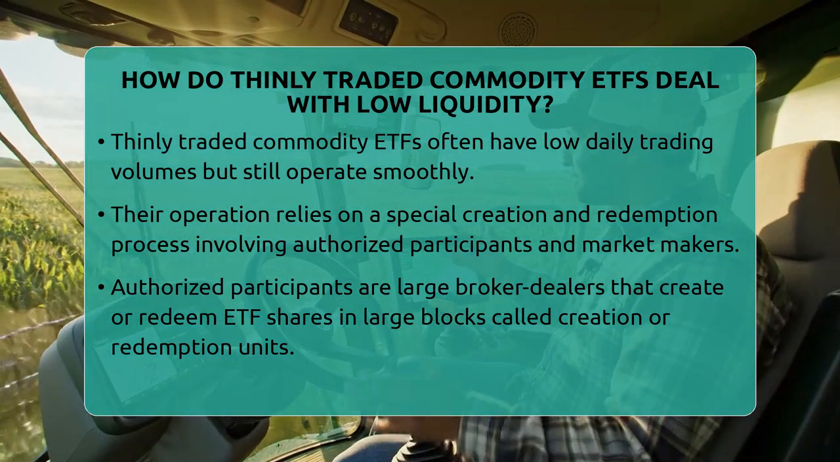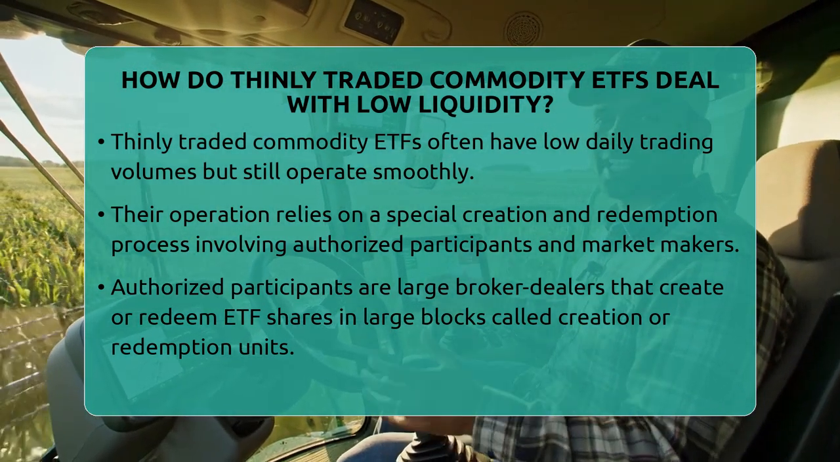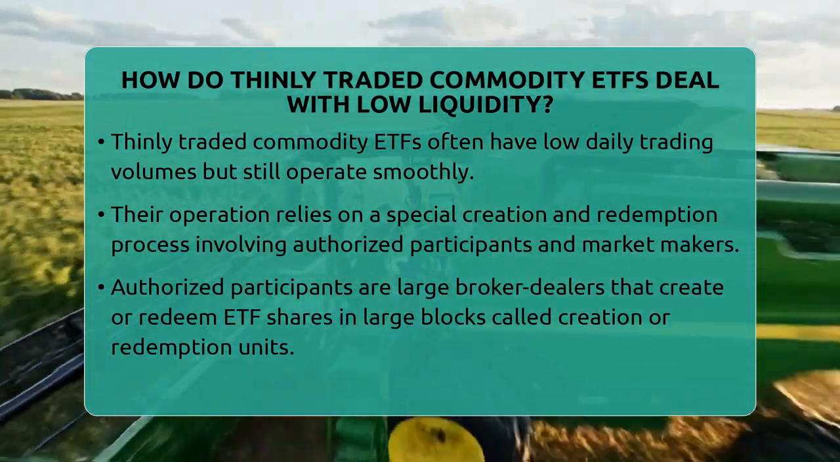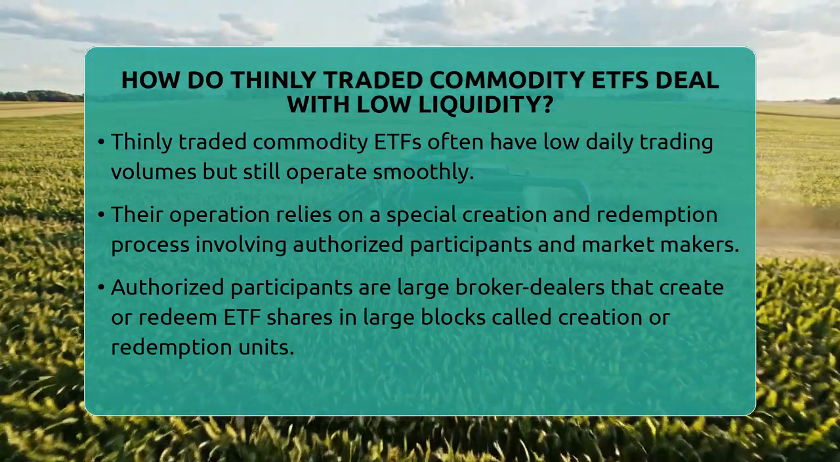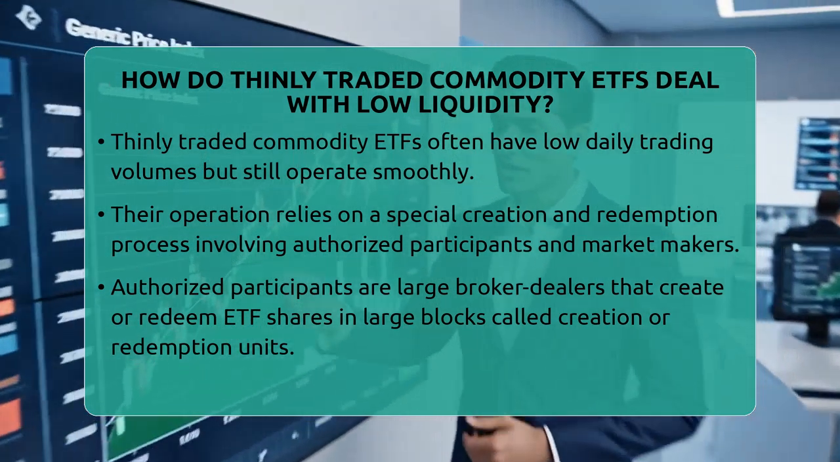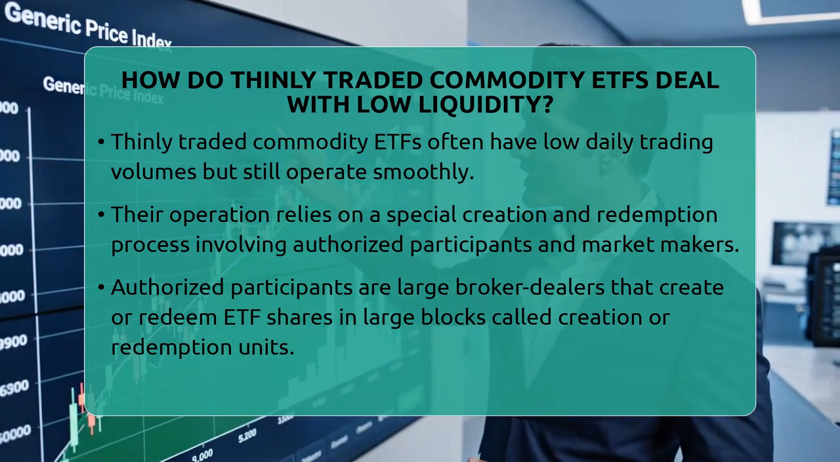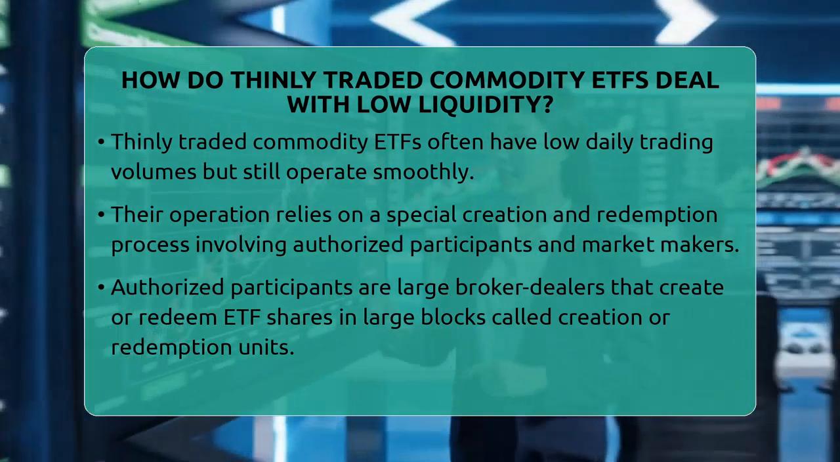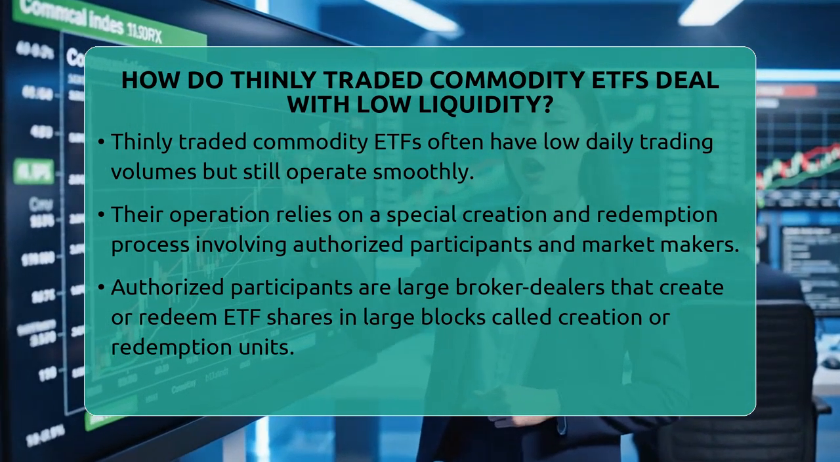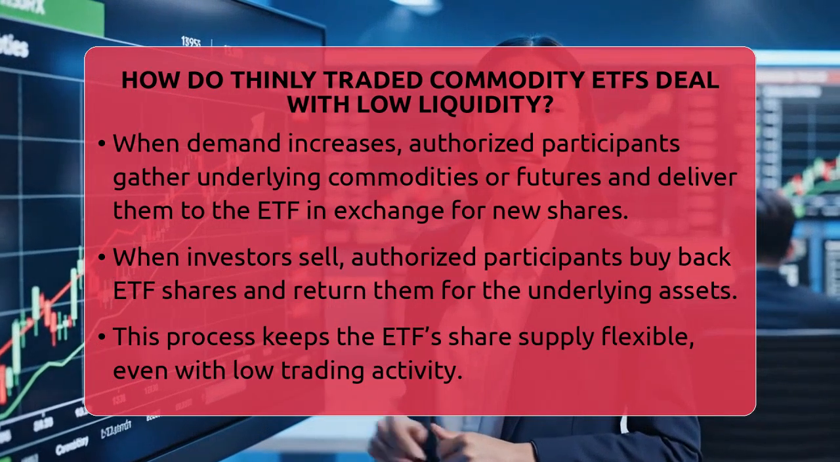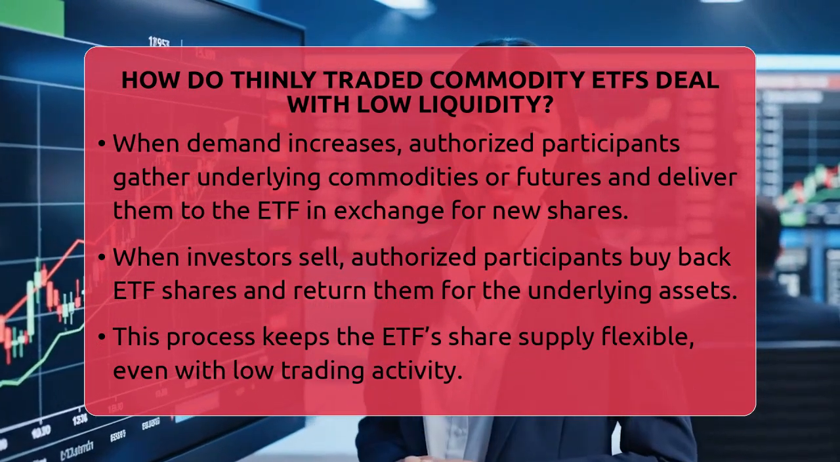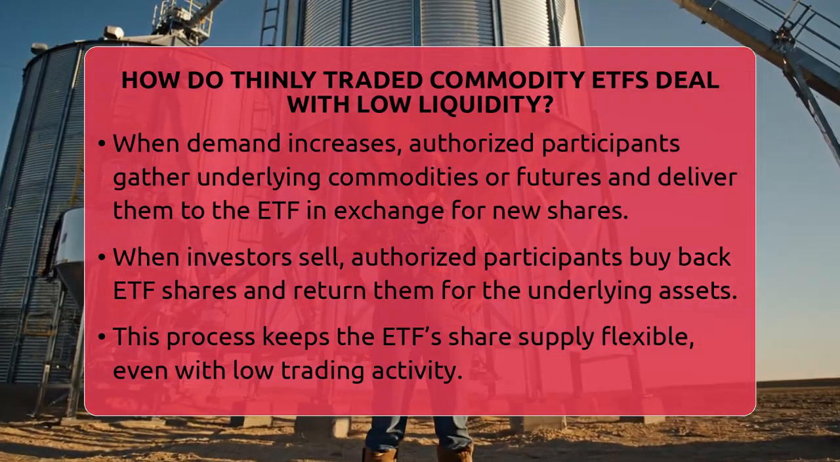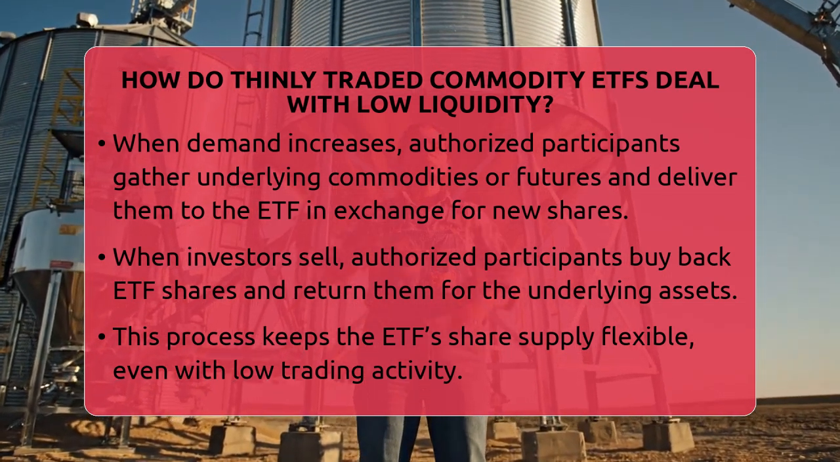Authorized participants are large broker-dealers who can create new ETF shares or redeem existing ones in big blocks called creation or redemption units, usually around 50,000 shares. When more investors want to buy the ETF, these authorized participants gather the underlying commodities or futures contracts and deliver them to the ETF sponsor in exchange for new shares. These shares are then sold on the exchange.